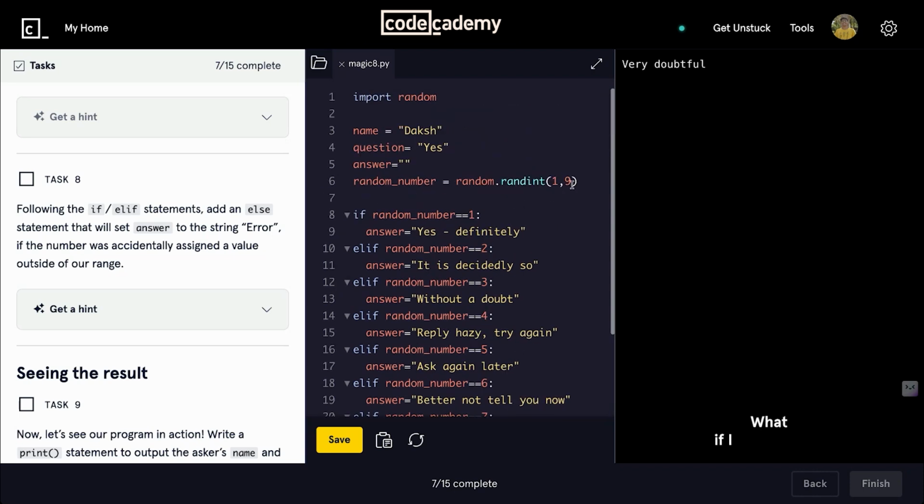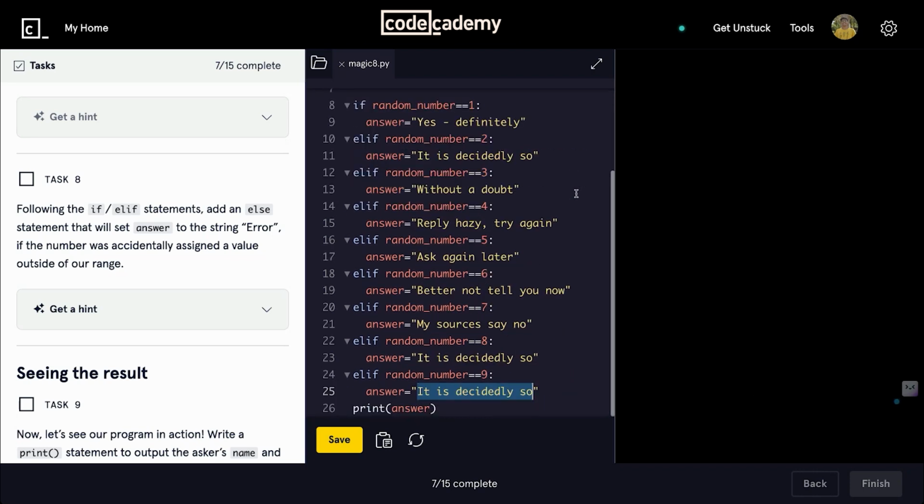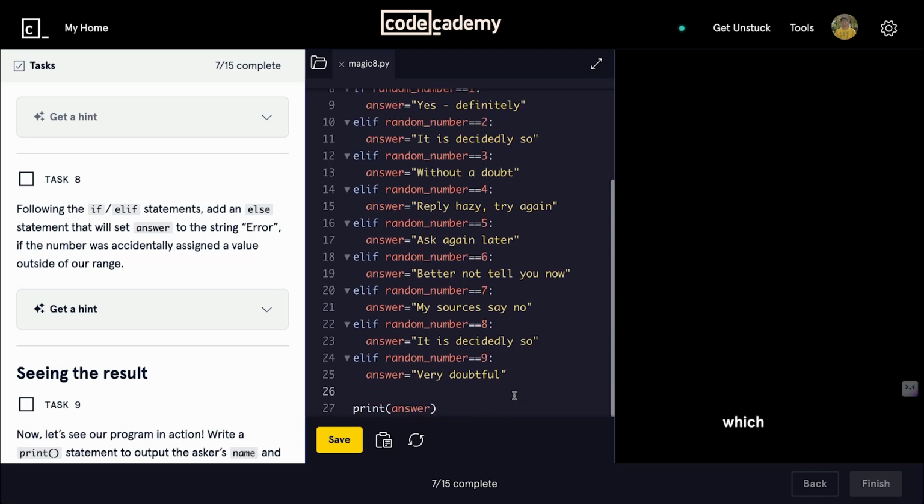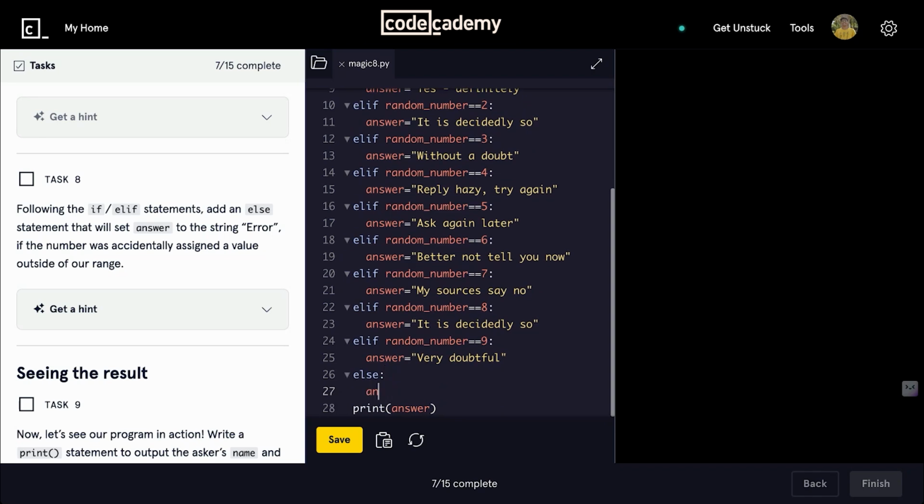What if I increase the range to 10? It will print nothing, right? To counter this, we'll add an else statement, which should throw an error if the number is not in the range of 1 to 9.